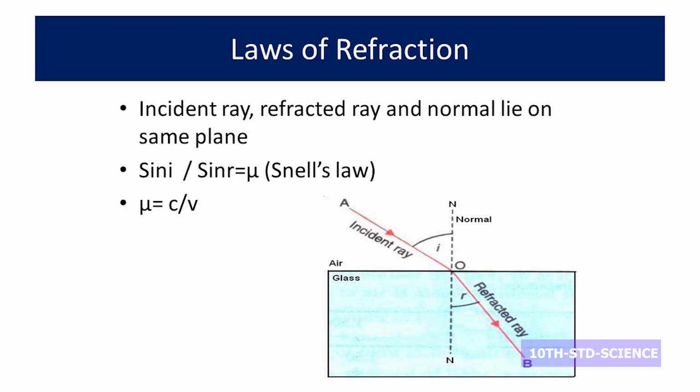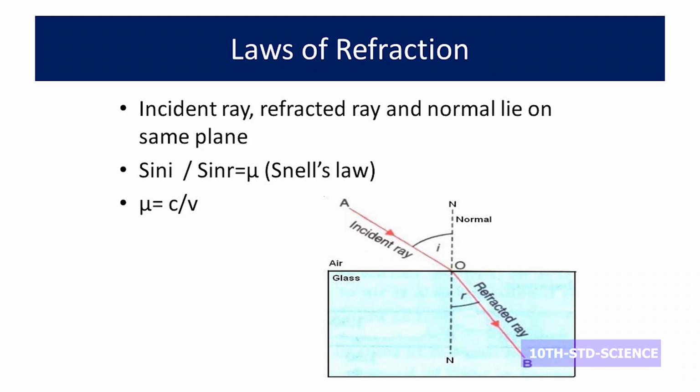Normal is a line drawn perpendicular to the surface at the point where the incident ray touches the next medium. Here two mediums are there, so it can be either rarer or denser. When light travels from rarer medium to denser medium, the refracted ray bends towards the normal. When it travels from denser medium to rarer medium, it moves away from the normal.